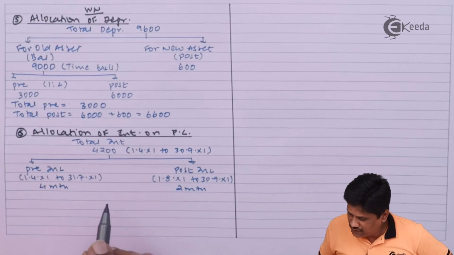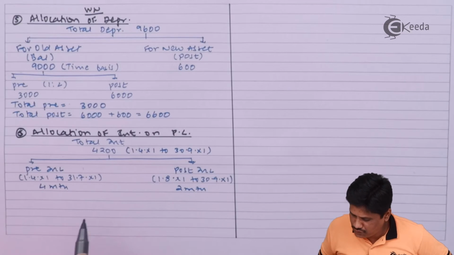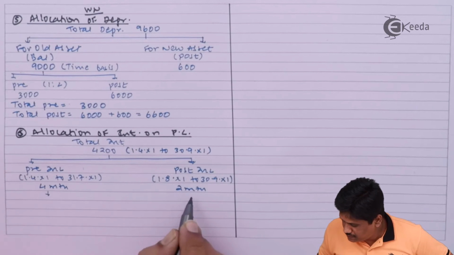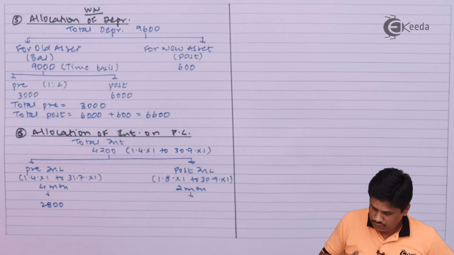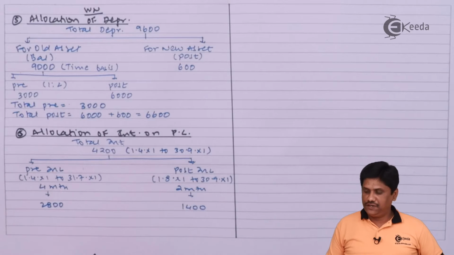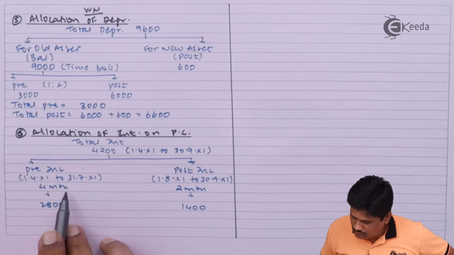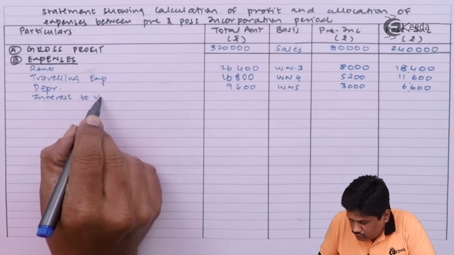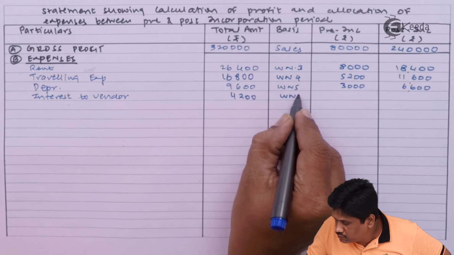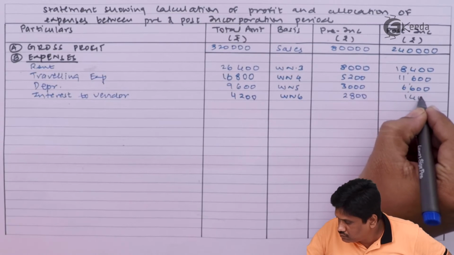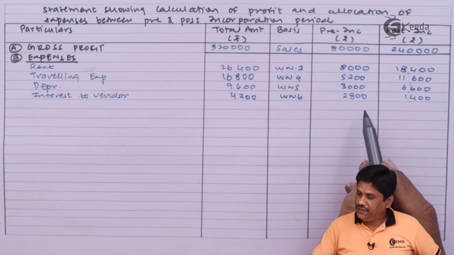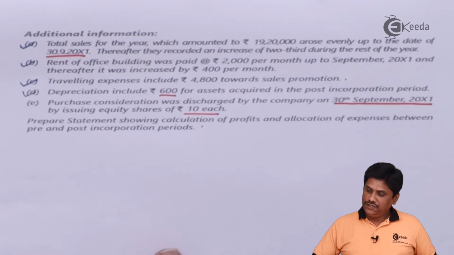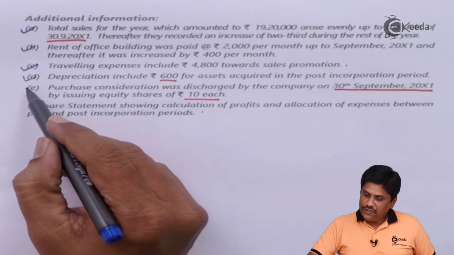So your total interest will be allocated in this ratio 4:2, or I can say 2:1. So we allocated interest 2,800 and 1,400. We have considered each and every additional information.